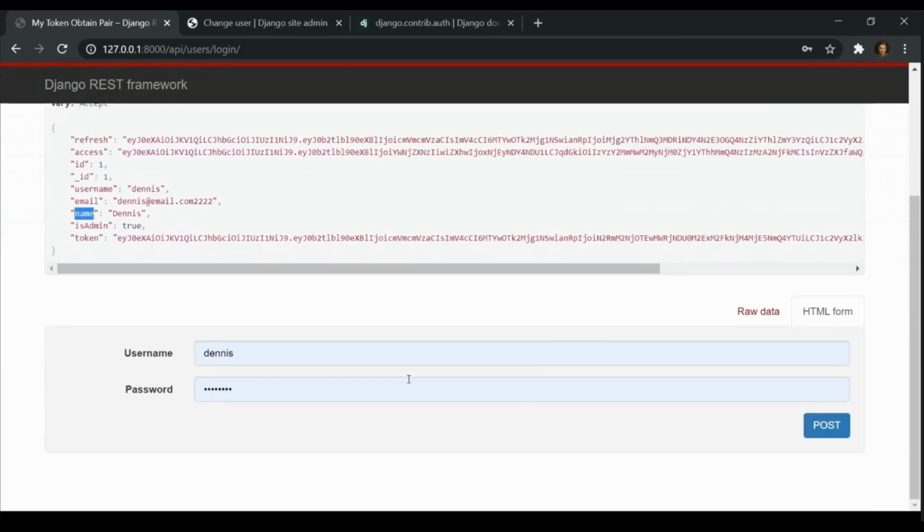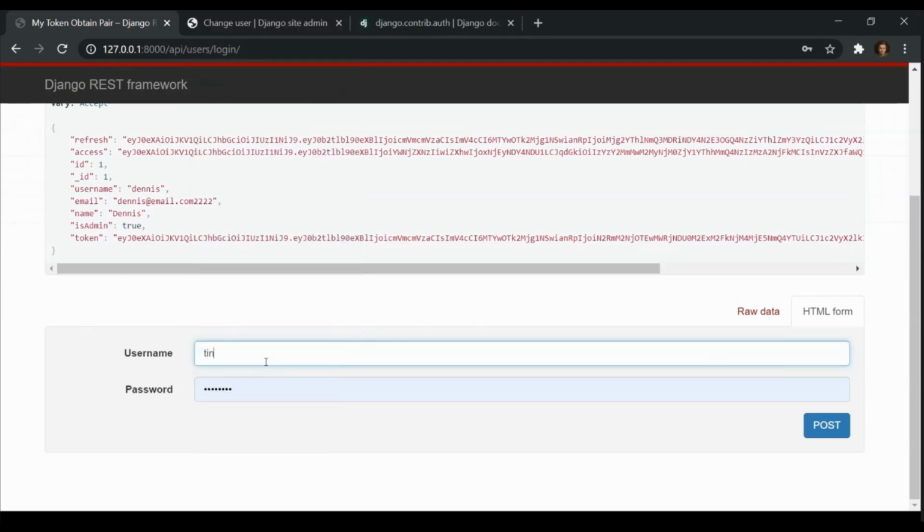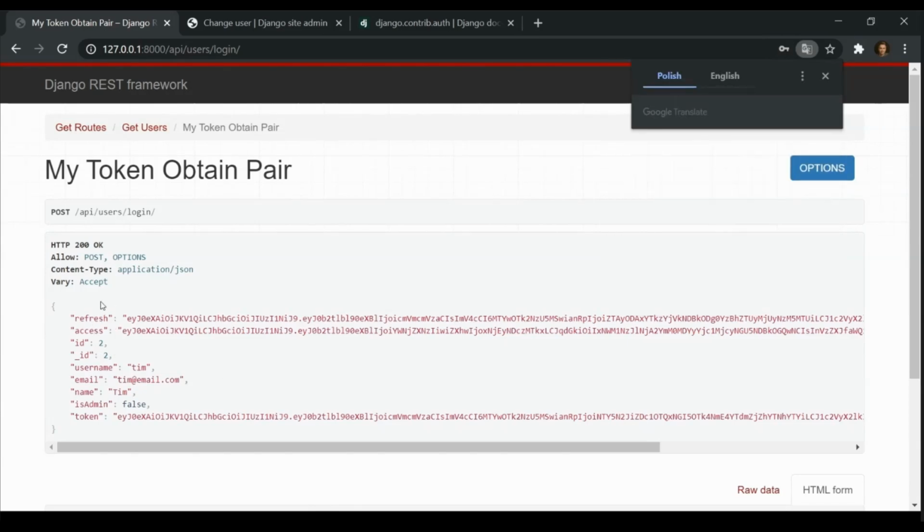So we'll go in here, and I don't remember what the password was. So let's see, maybe the default one that I normally use still works. So there we go. So we still get him.